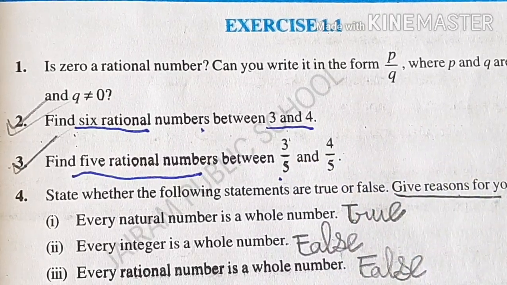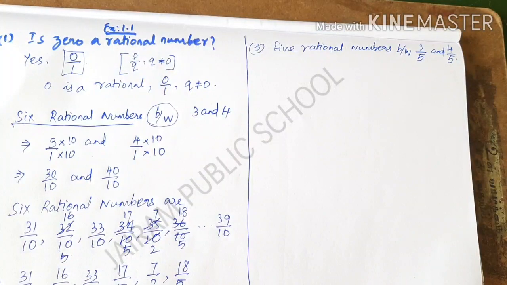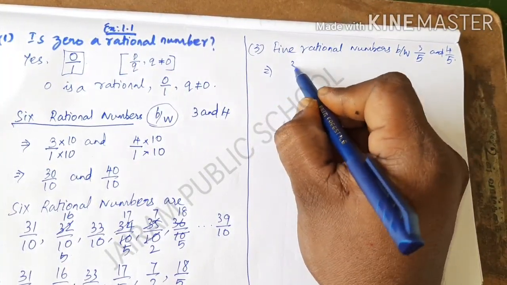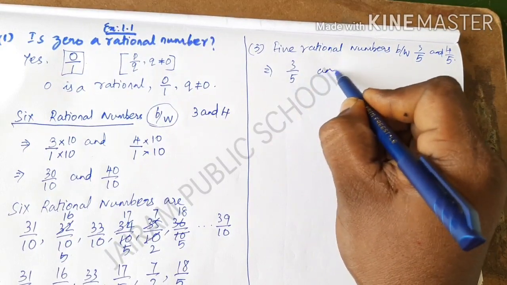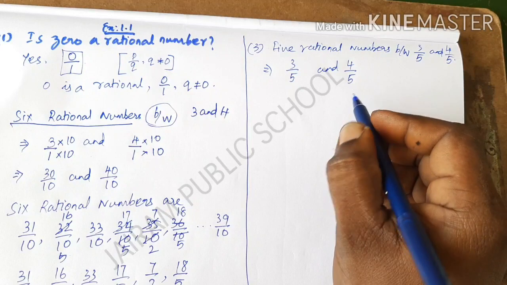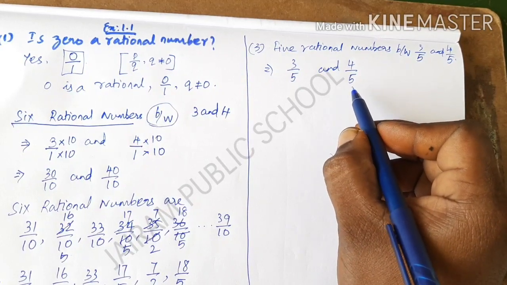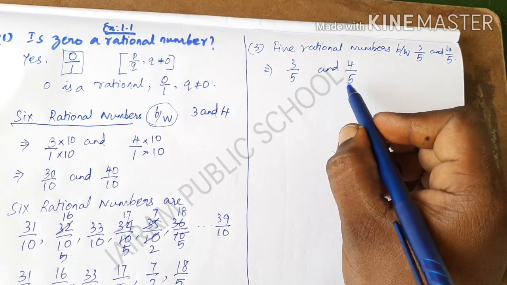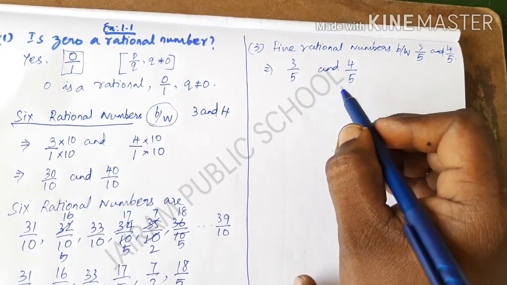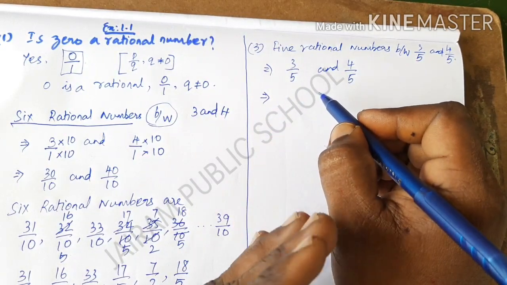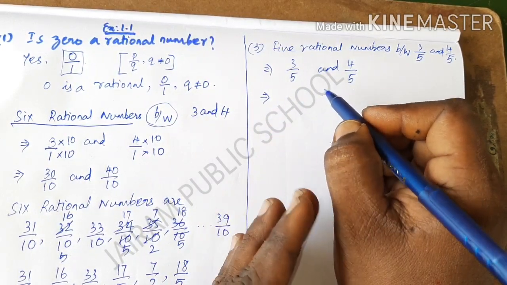Now I will explain how to find the solution. In the third question, the numbers they gave are 3 by 5 and 4 by 5. First rule is check whether it is an unlike fraction or like fraction. It is a like fraction because both have the same denominator. If it is an unlike fraction, convert into like fractions. And the next one, you have to write the equivalent fraction by using any common factor.